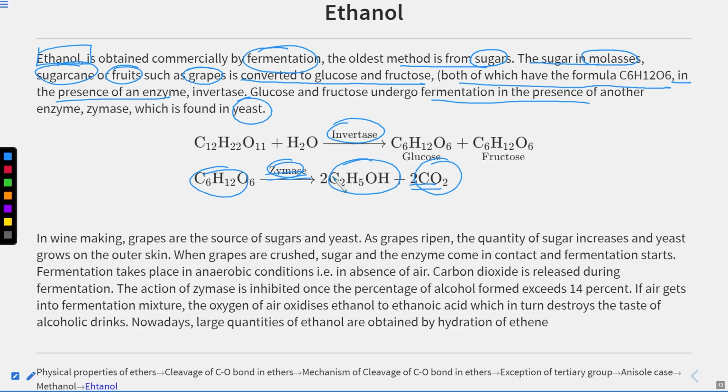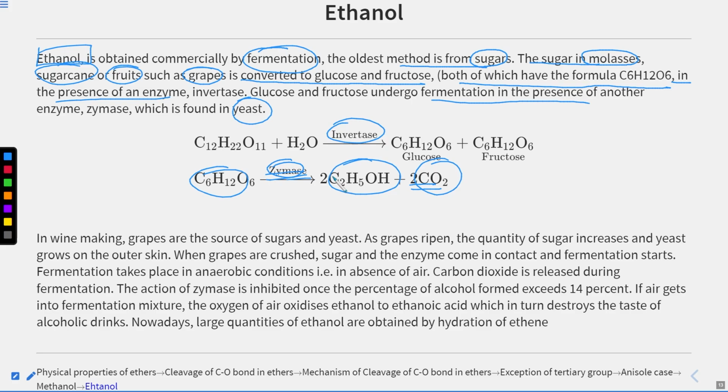You can trap the intermediates and get an idea of the mechanism. But when I talk about complex catalysts like invertase and zymase, their mechanism is very complex. You cannot just simply do it. They involve metals and they work in a very efficient way.